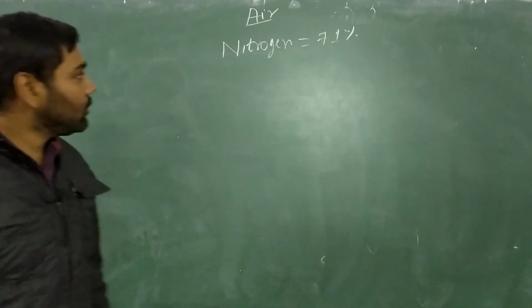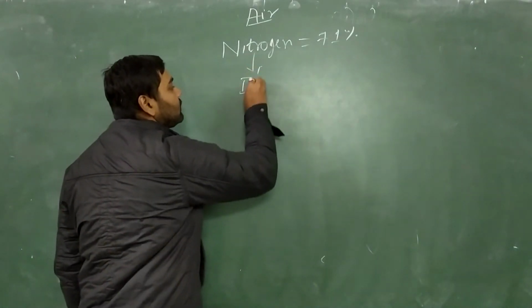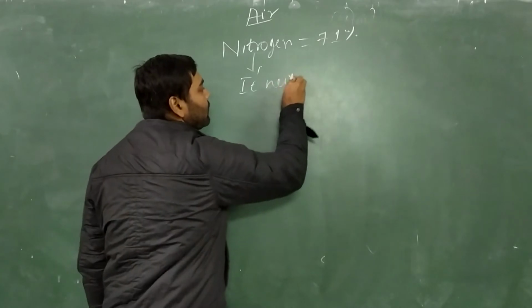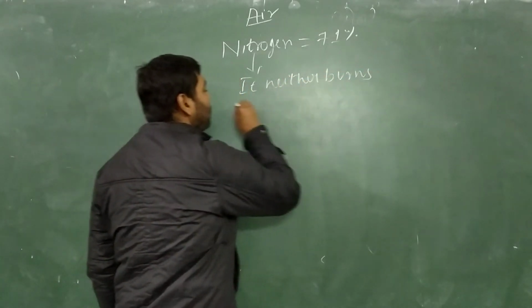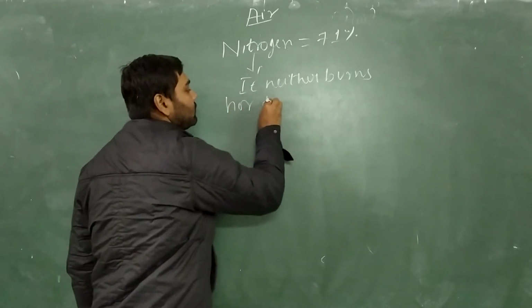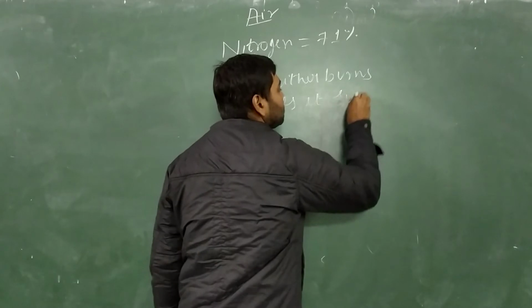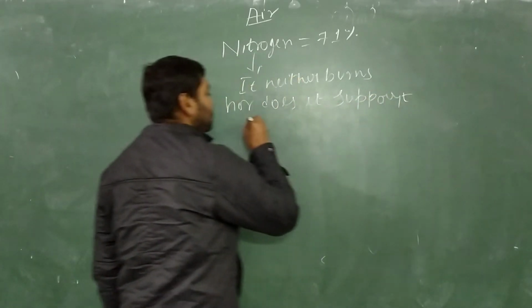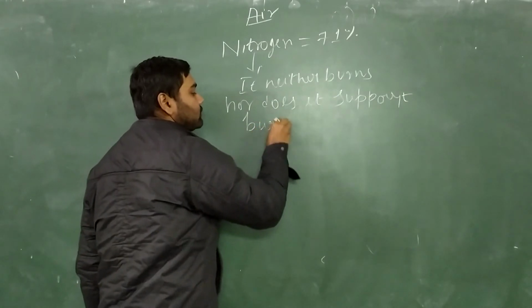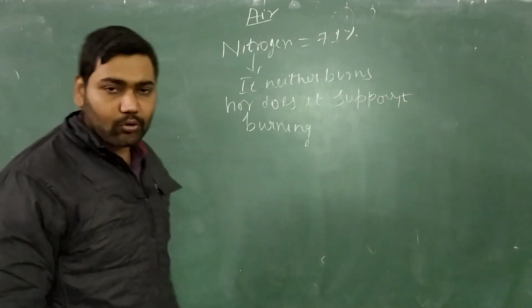So what we will know about nitrogen is that it neither burns nor does it support burning.